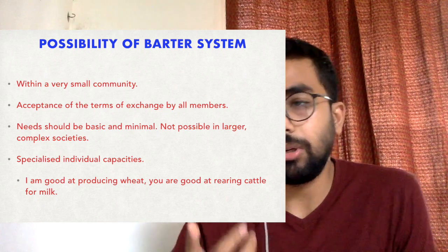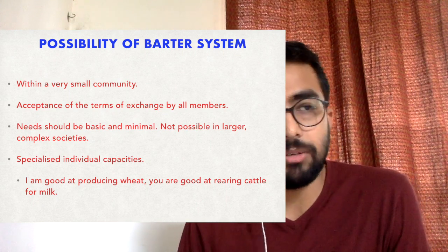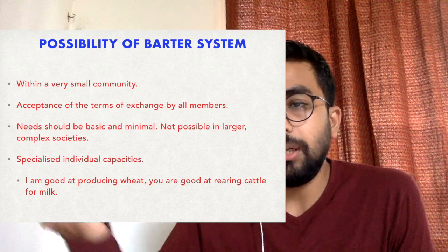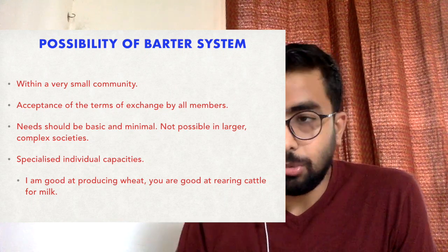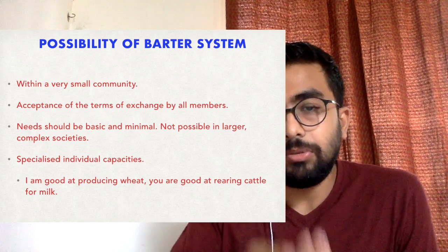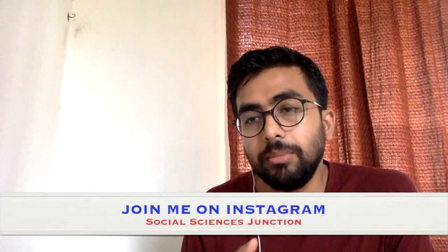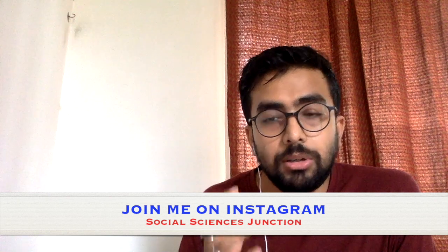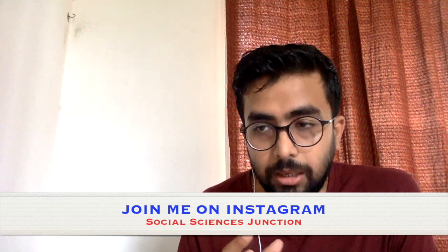They accept, all those people accept amongst themselves that we are going to exchange 20 kilo of rice for 50 kilo of potato, and we are going to exchange 50 kilo of potato for 20 kg of wheat. That acceptance will exist within a small community. In that particular community only, the barter system is going to be successful. The second condition for the barter exchange system is that the needs or requirements should be very, very minimal.